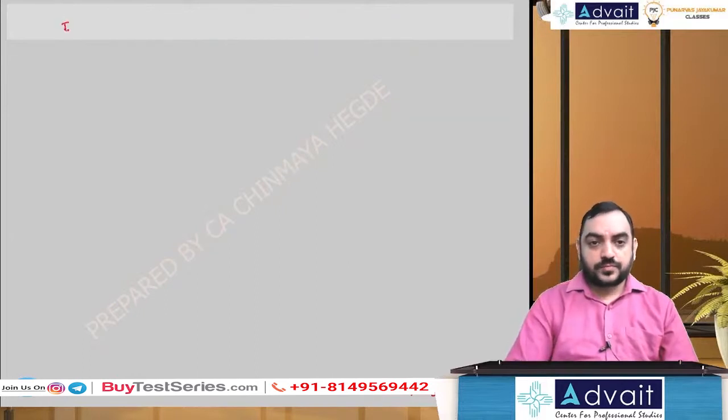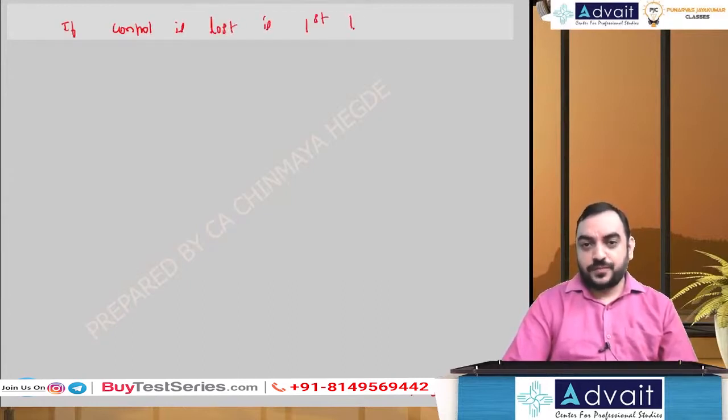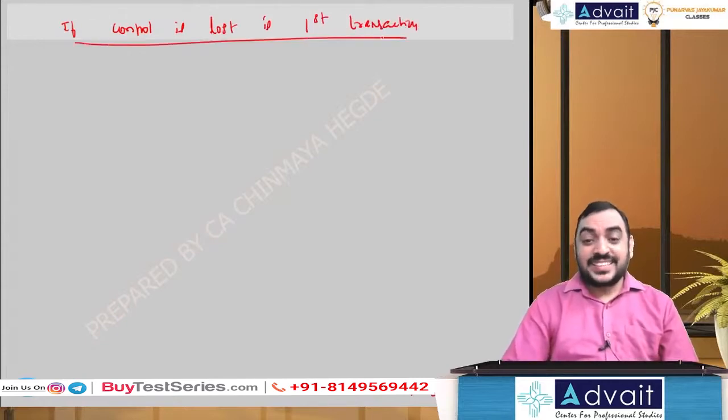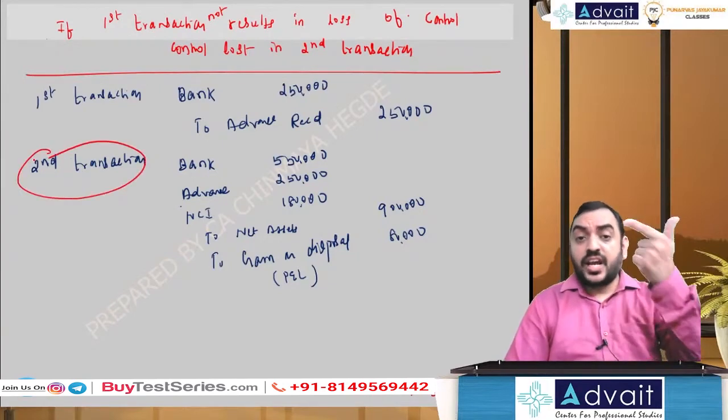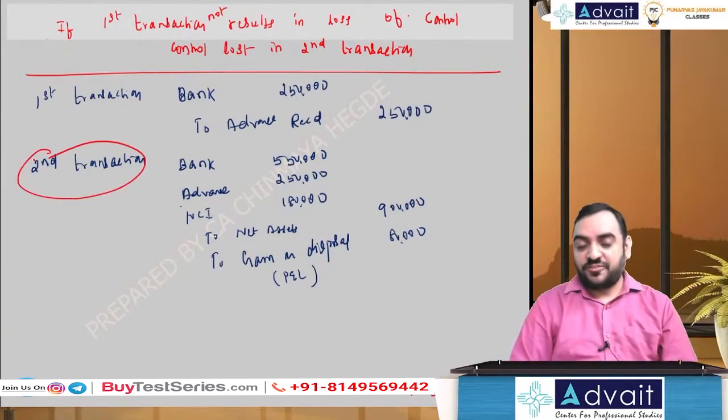If control is lost in the first transaction itself, which means the exact same entry that I've passed in the second transaction, I'll do it on the first transaction itself.